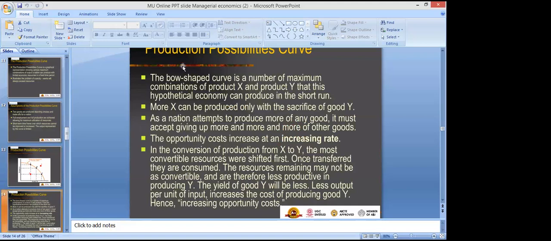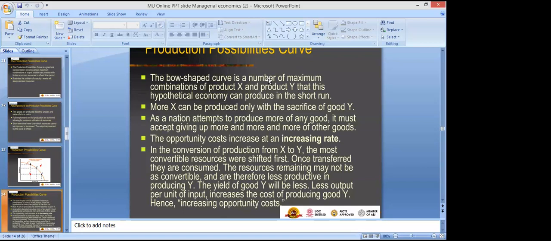So as you can see on your screen, the bow shaped curve shows the maximum combination of product X and product Y that a hypothetical economy can produce in the short run. So basically it is a concern of the short run. Short run is a period in which some amount of inputs are kept constant, right? So PPC is a concern of a short run economy.